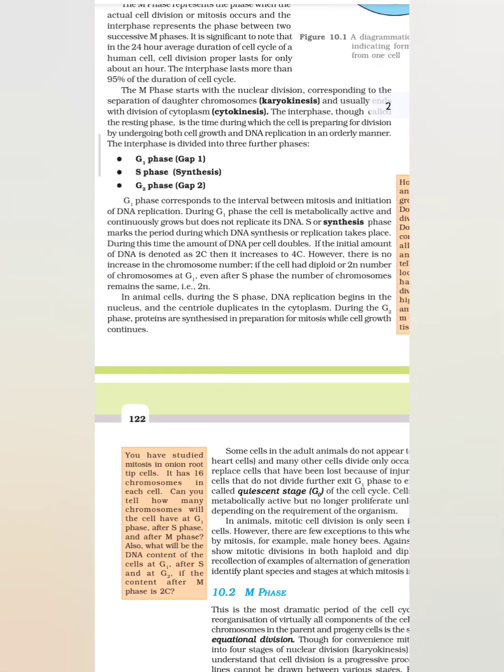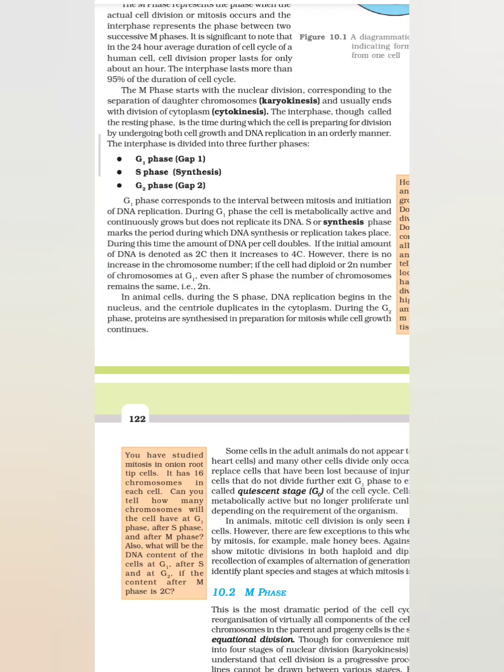G1 phase corresponds to the interval between mitosis and initiation of DNA replication. During G1 phase, the cell is metabolically active and continuously grows but does not replicate its DNA. S or synthesis phase marks the period during which DNA synthesis or replication takes place.